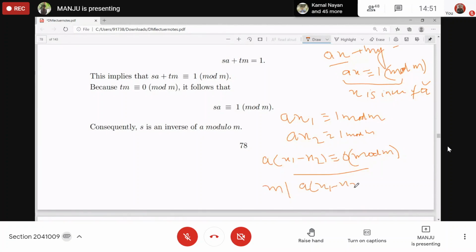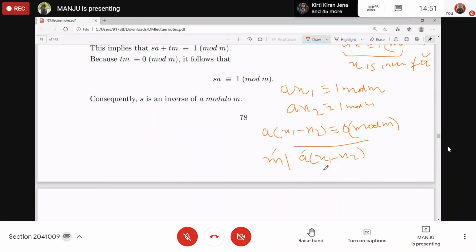What is the given thing? M and A are co-prime. And M divides A into some number, right? M and A do not have any common factor, so M will divide the other one. M divides x1 minus x2, right? From here, if you apply modulo M, what can you write? x1 is congruent to x2 in modulo M. Any doubt?